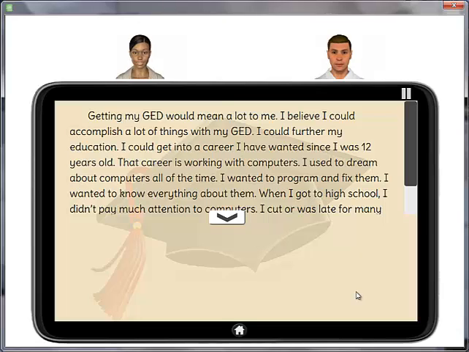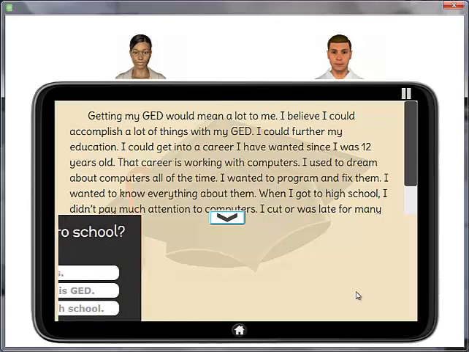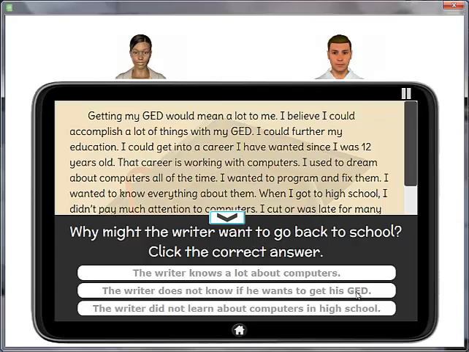Let's take a closer look at the first paragraph of the passage. Okay, Art, why might the writer want to go back to school to get his or her GED, based on what she read in this text?